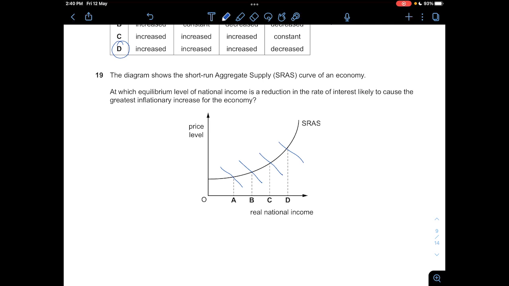So as you can see, if there's a reduction in the rate of interest, the difference between the price level before the reduction and after the reduction is greater at D. From A to B, it's not really a significant increase in price level. And for D, if I were to shift the AD curve to the right, you see that the price level has increased substantially. So the one with the greatest inflationary increase would be D, because as the SRAS curve reaches a really vertical level, the price level will increase at a very steep level as well.